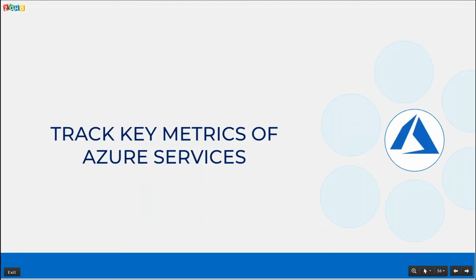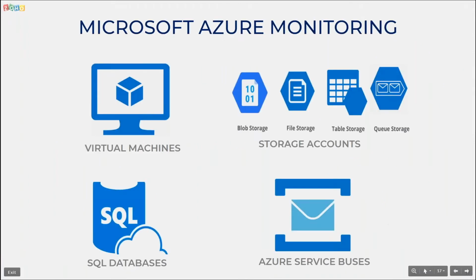Followed by Amazon Web Services monitoring, now let's see how we can track our key metrics on Azure services. With Applications Manager, you can get deep visibility into your Azure environment by monitoring the virtual machines, storage account, SQL database, and service buses. Apart from monitoring the performance metrics, we also have virtual machine auto discovery by using Azure SDK. What it does is all the virtual machines that have been provisioned and running under an Azure subscription can be automatically discovered.